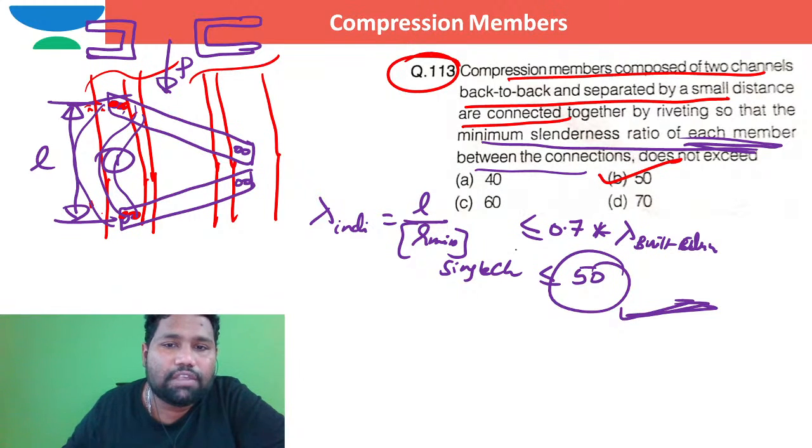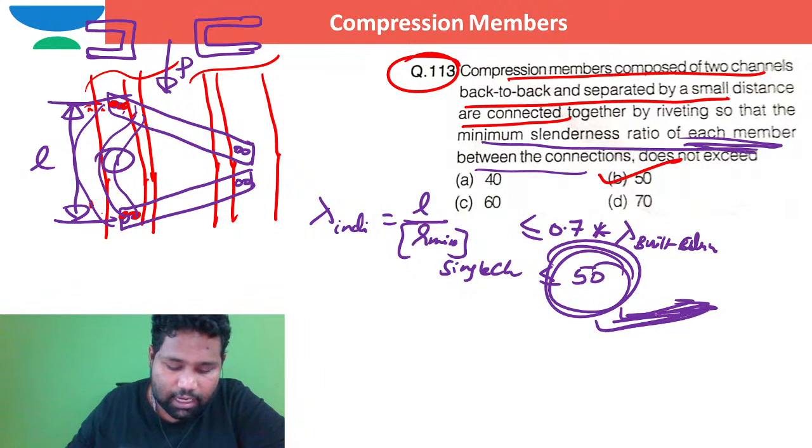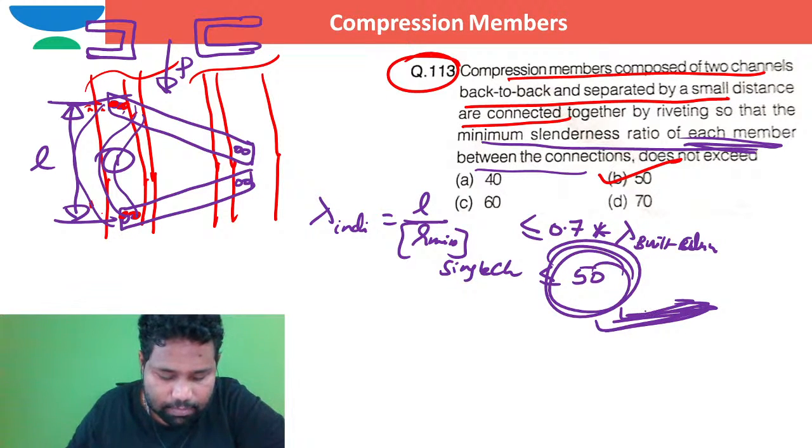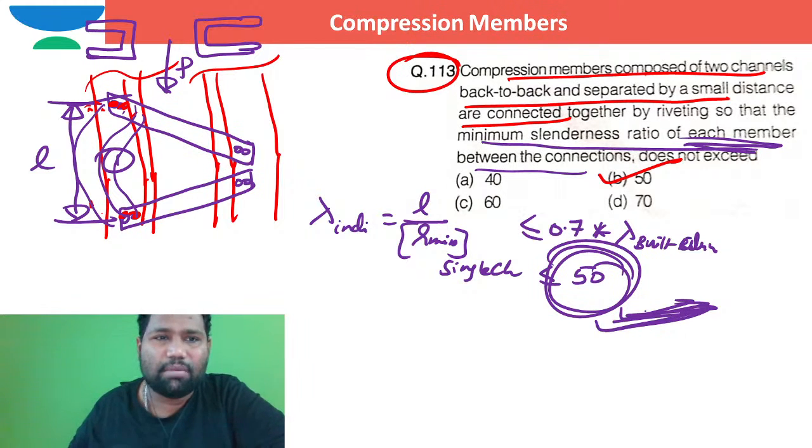The value of this limiting slenderness ratio for the lacing system should be less than or equal to 50. Sir, why do you consider the lacing system? Even you can consider the batten system also.